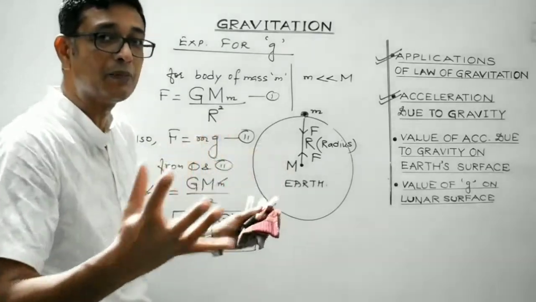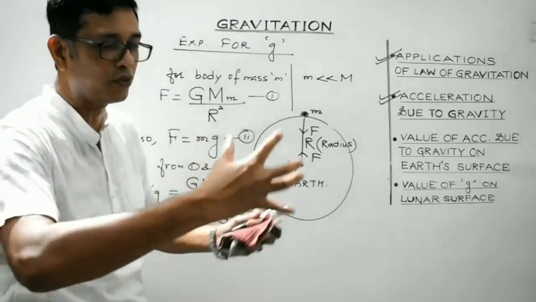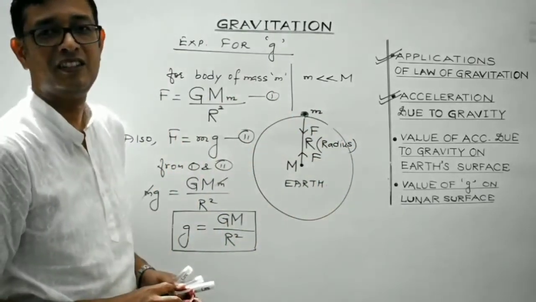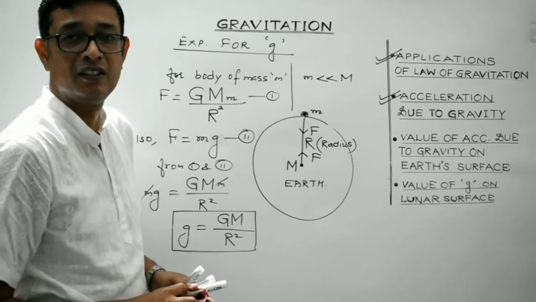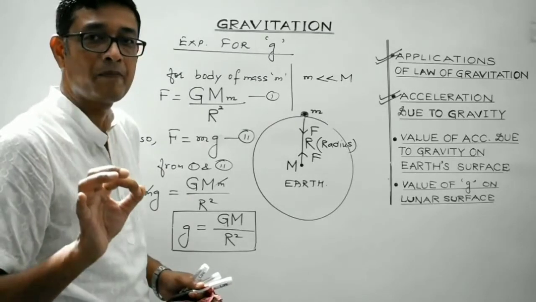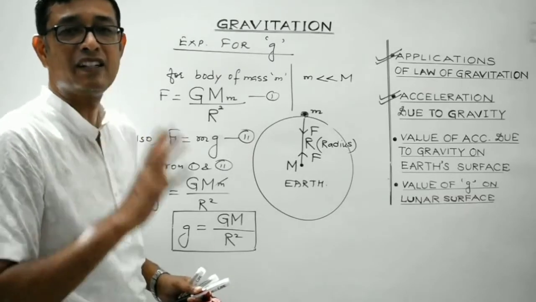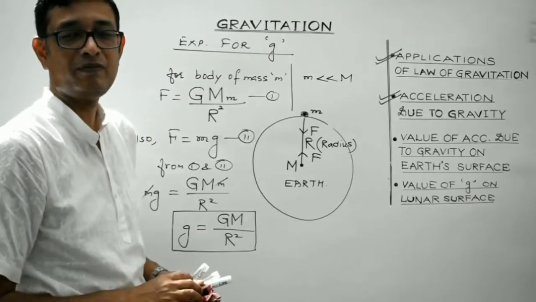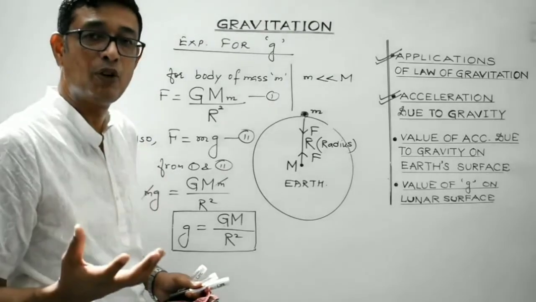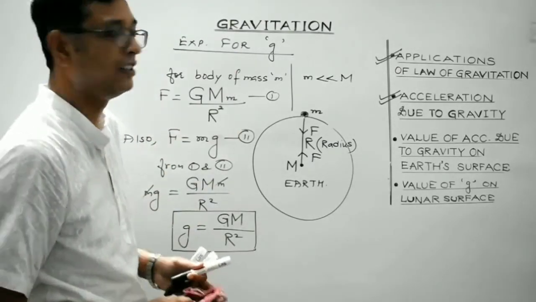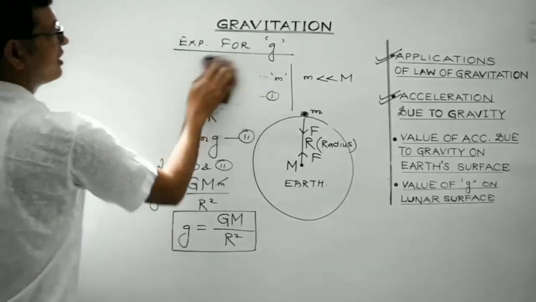It simply depends upon the mass of the planet or heavenly body under consideration. In this case, obviously it is Earth. Clear, students? So acceleration due to gravity depends upon the dimensions of the planet under consideration. It does not depend upon the mass of the falling body. Right?